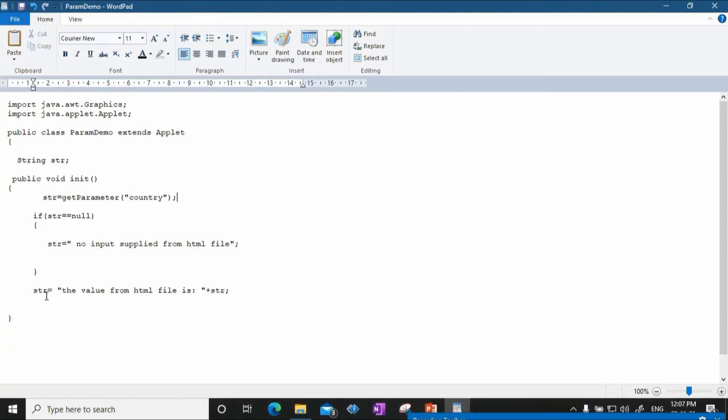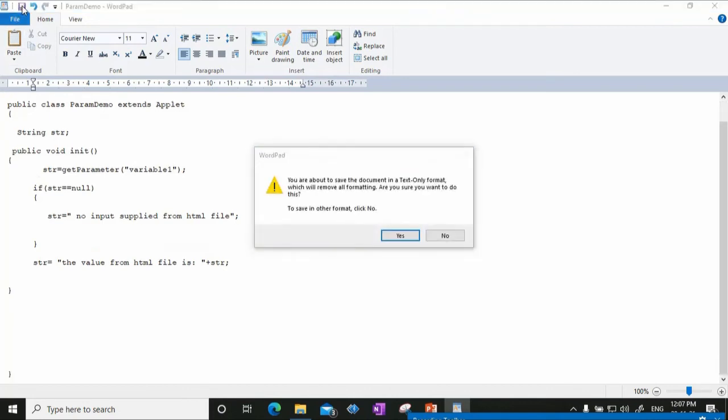Otherwise, suppose there is some input passed from the HTML file, then we say str is equal to the value from the HTML file is, and instead of country, I am just changing the name of the variable, I am just saying variable1. So I am saving this particular file.